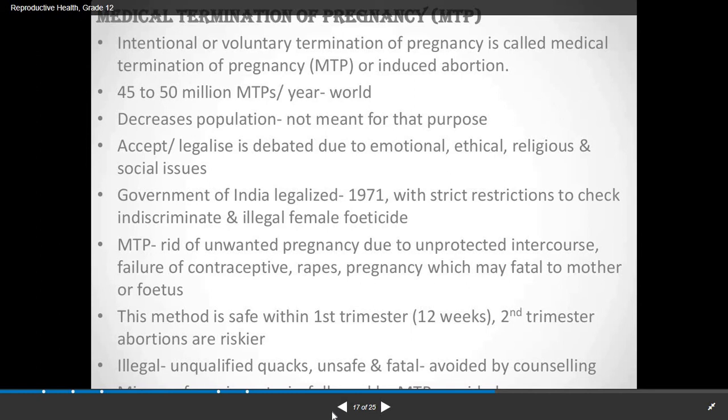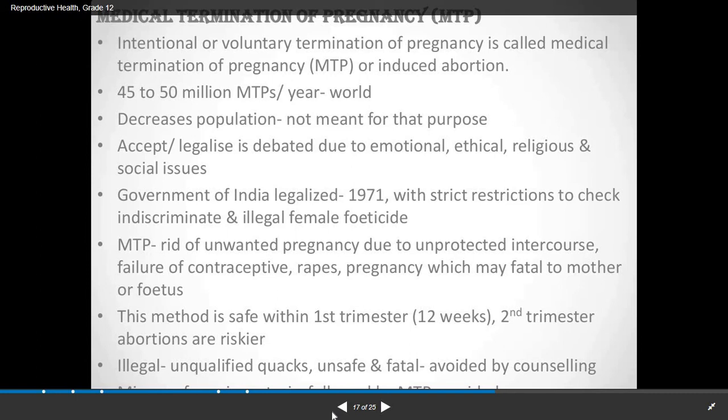So these are the following reasons in which condition MTP should be done. MTP is done in order to get rid of unwanted pregnancy due to unprotected intercourse. Second, failure of any contraceptive methods. For example, in the previous session we have seen various contraceptive methods. So it may happen that during copulation, the couple is using contraceptive methods, but in some cases the contraceptive method fails, so it may result in pregnancy.